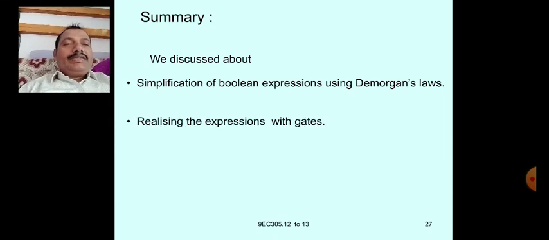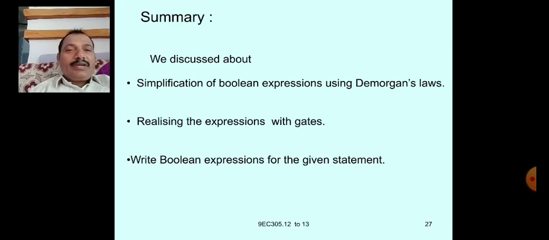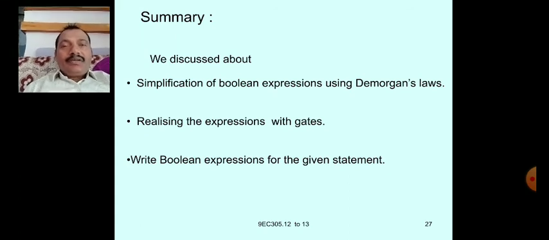So we have discussed simplification of Boolean expressions using De Morgan laws, realizing the expressions with gates, and writing Boolean expressions for the given statement.